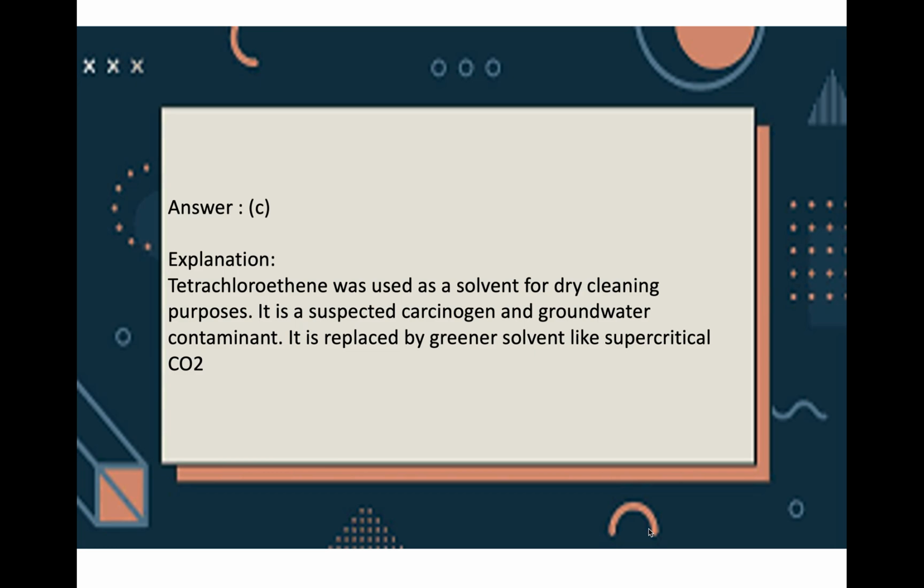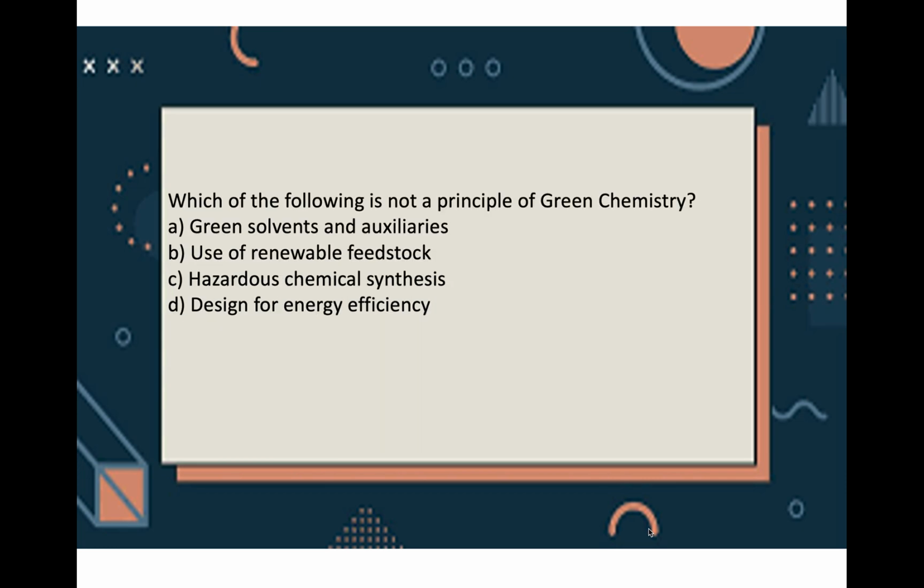and groundwater contaminant, and we can replace it by a greener solvent like supercritical carbon dioxide. Now, which of the following is not a principle of green chemistry? A. Green solvents and auxiliaries. B. Use of renewable feedstock. C. Hazardous chemical synthesis. And D. Design for energy efficiency. Answer is C.